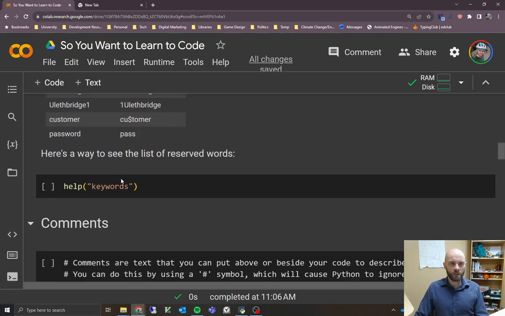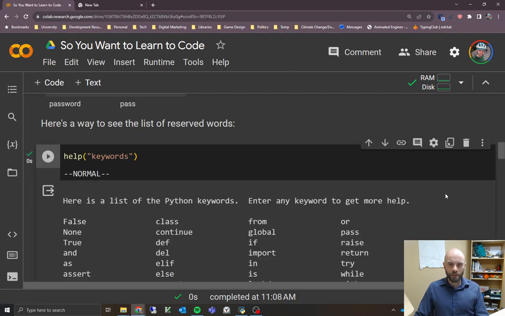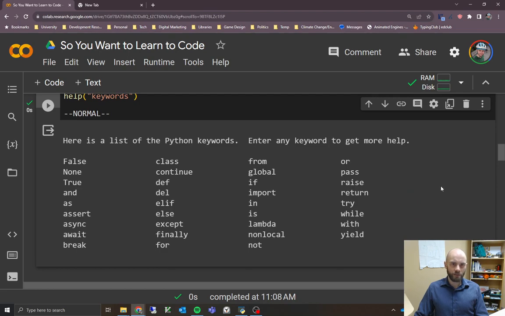It's because it's a reserved word, and in order to find out what those are, you can use this helpful Python function here, help, and then pass it this keywords argument, and it'll give you a list of all those keywords that you can't use, at least not as a variable name. No need to memorize those. It's just good to know how to find them in case you feel that's the problem you're running into.